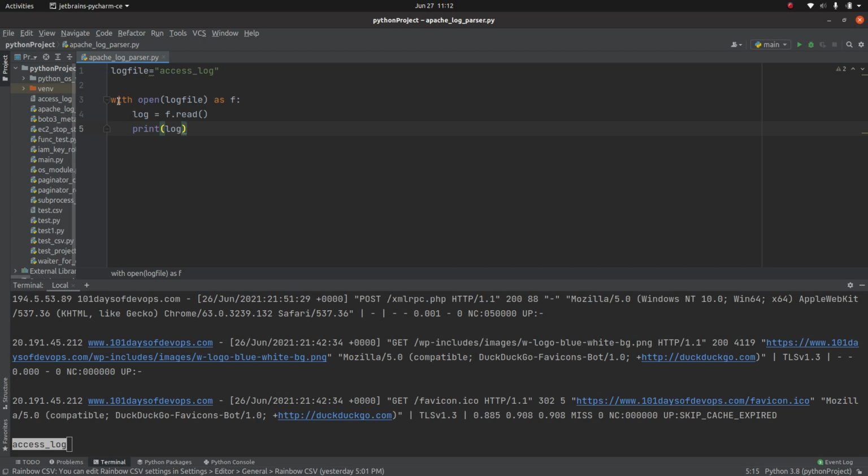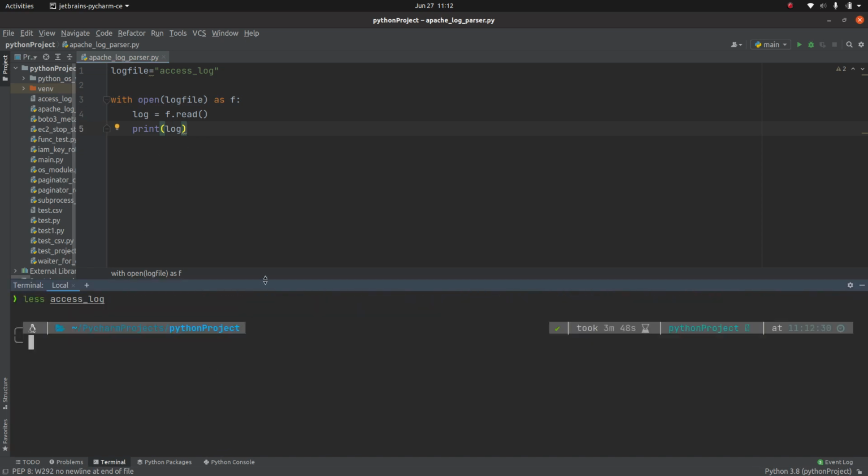With is the new way in Python to open a file, and the best part about using with is that you don't need to close a file. Earlier, if you remember, when we open a file, we also need to close it. But with will automatically take care of closing that file. So now I have this block of code. What I am doing right here is trying to open the file and then read the content. So let me execute this code.